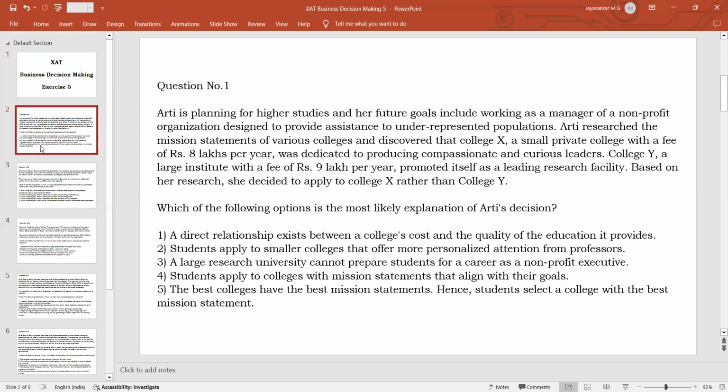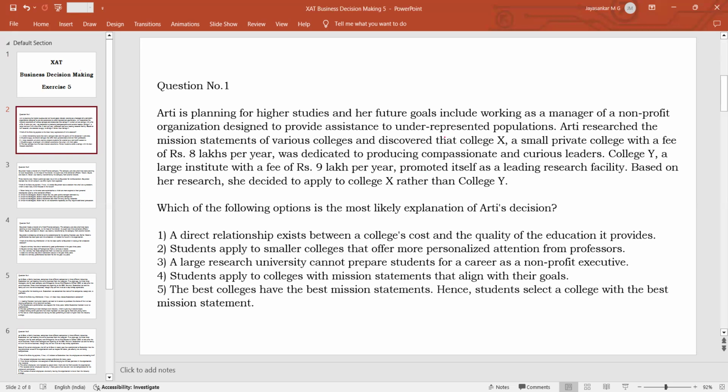So the first question is all about a student called Arti. She wants to go for higher studies. Her goal is to work as a manager in a non-profit organization and to provide assistance to underrepresented population. That is her objective or aim in life. For this, she researched some colleges and shortlisted two colleges, and she read the mission statements of these two colleges and finally selected college X. Your quest is to find the rationale behind Arti's decision to go for college X instead of college Y. So, what is the rationale?